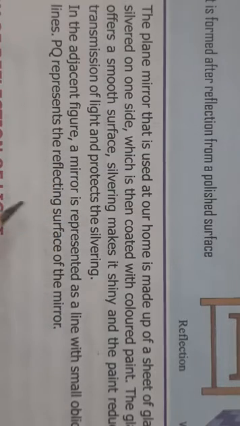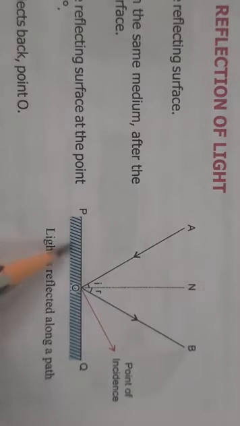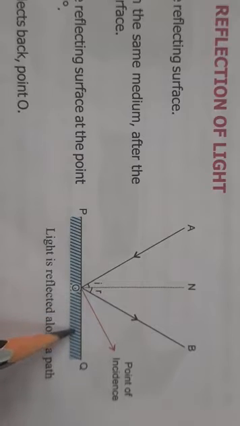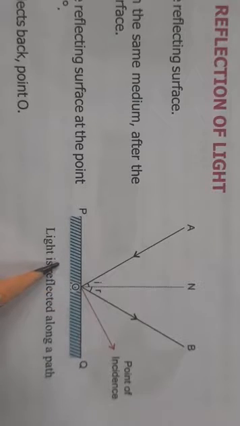So a mirror is represented as a line with small oblique lines PQ. Here in this figure, this is a mirror. So this is a plane mirror.